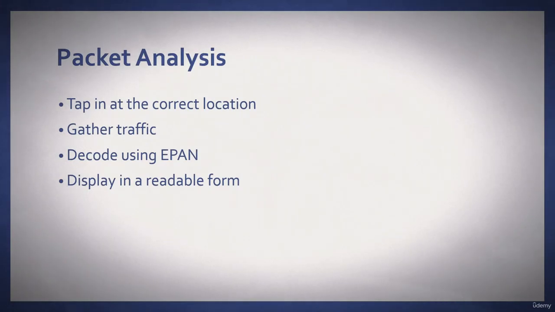Effective packet analysis goes through several phases. First, we need to tap in at the correct location. Wireshark then gathers the traffic, but you will need the correct capture engine in order to do this. Wireshark then decodes the packet using Ethereal packet analysis, which is the core engine for Wireshark. It then displays the capture in a readable format for analysis.